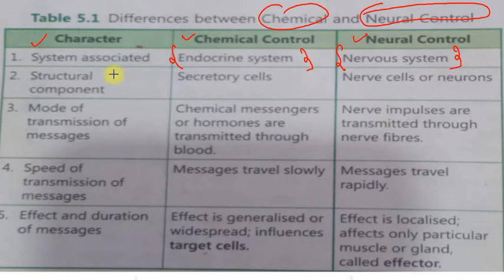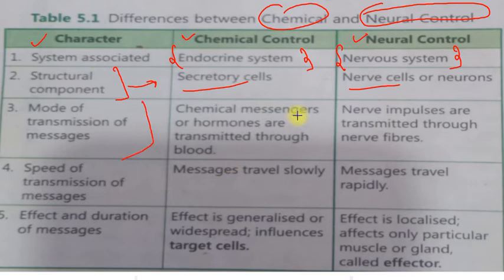Second, what are the structural components? Which structural components play their role here? These are secretory cells which secrete some secretions, chemicals. And neural control is with the help of nerve cells or neurons. So how does the mode of transmission of messages happen?